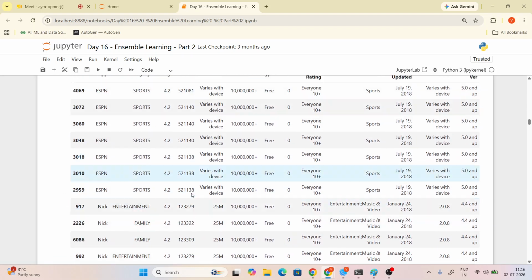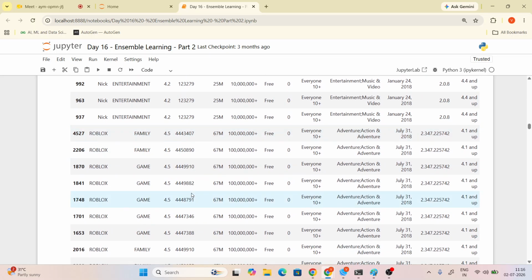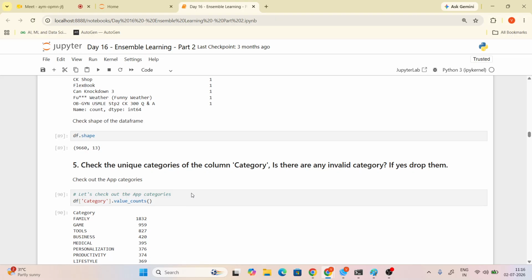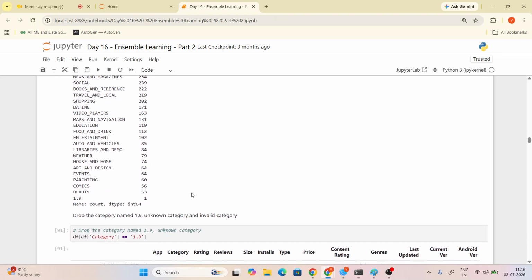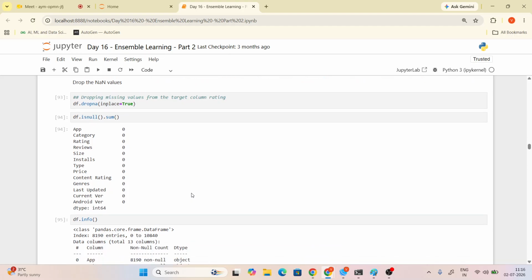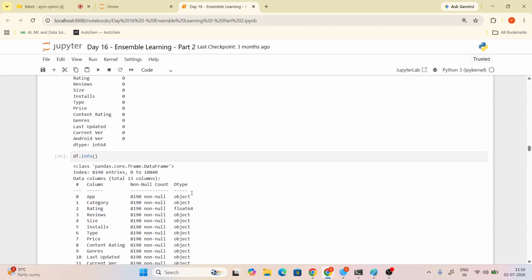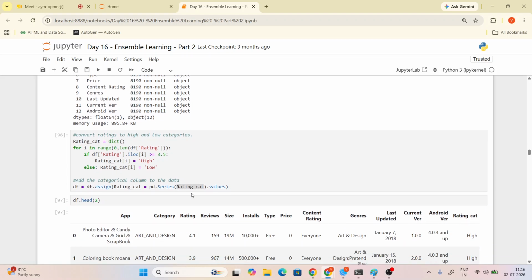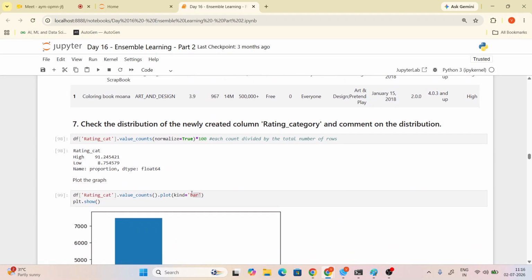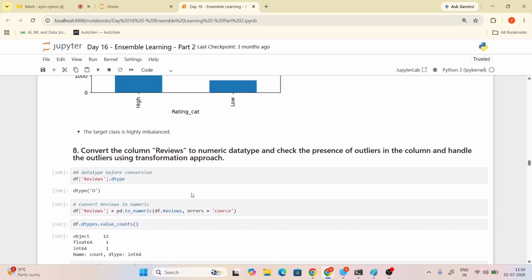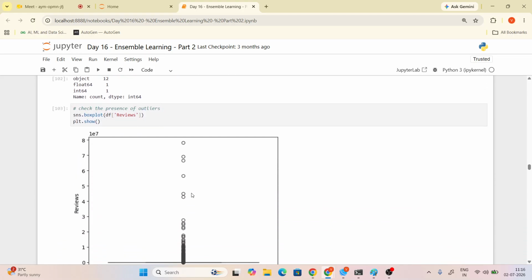I will share the questions again. Three questions only: What is classification? What is regression? And what is ensemble learning? You have to define all the concepts. If I ask what is ensemble learning and explain its techniques, you have to tell what is ensemble learning. And another, you have to explain the types of ensemble learning. For the types of ensemble learning you have to define what is bagging, what is boosting, what is stacking.